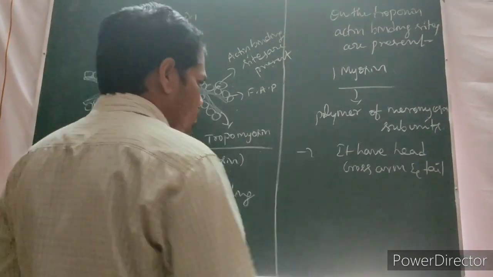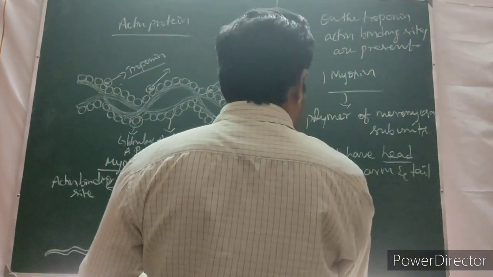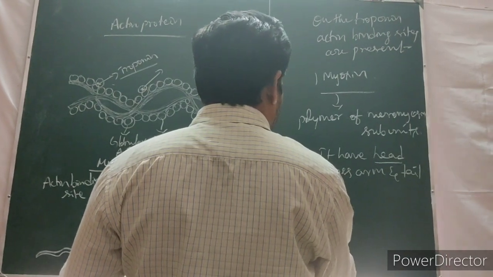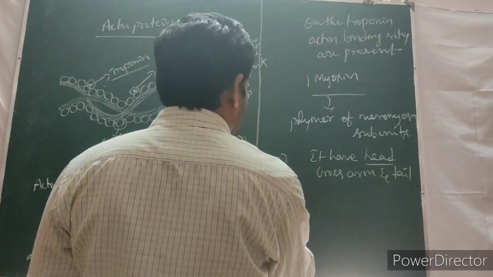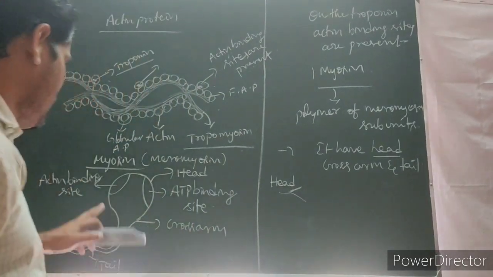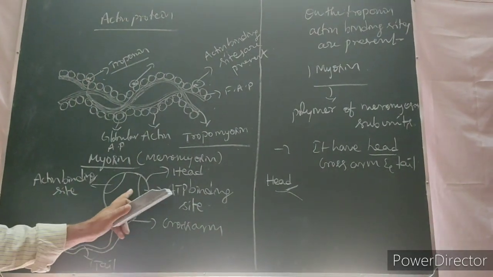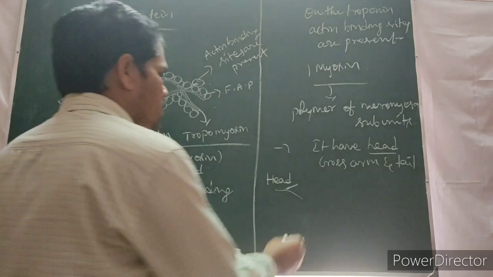Now, in the head, if you observe, two binding sites are there. One is the actin binding site, another one is the ATP binding site.